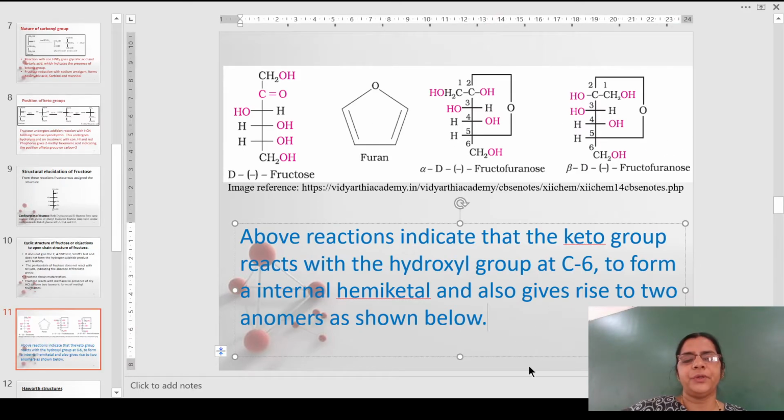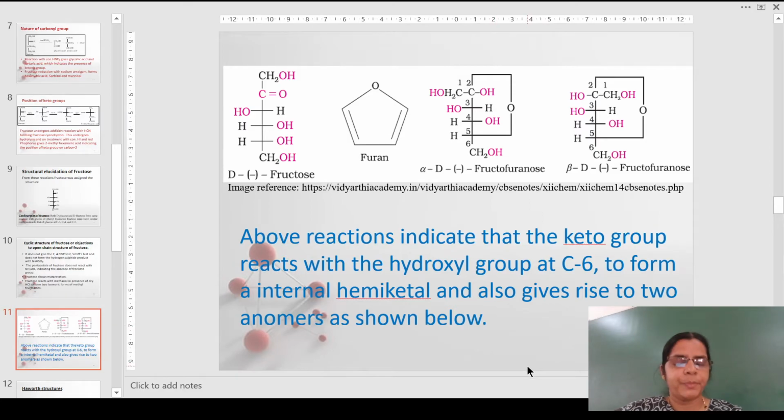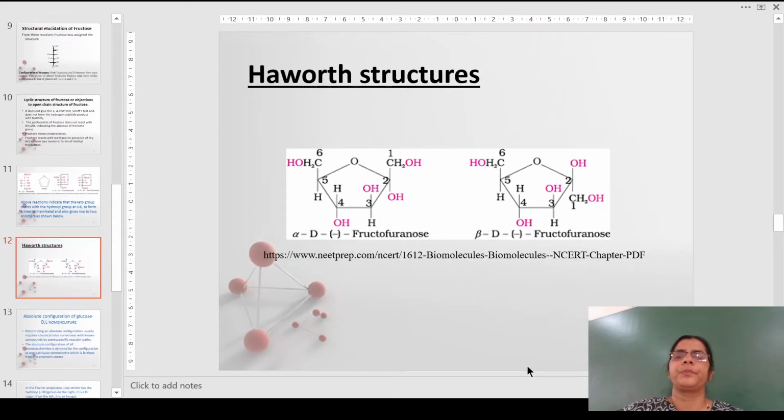Apart from that, fructose can also exist in the pyranose form. These are the Haworth structures of fructose. We have two anomers, alpha and beta. The position of the OH group is different: here it is on top, and here it is downwards. Therefore, this is alpha D-fructofuranose and this is beta D-fructofuranose.